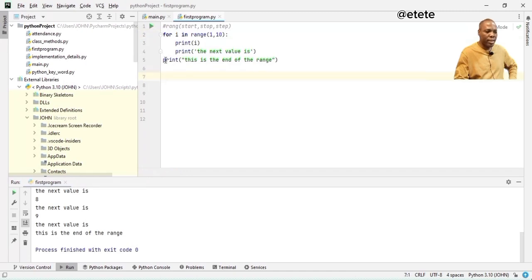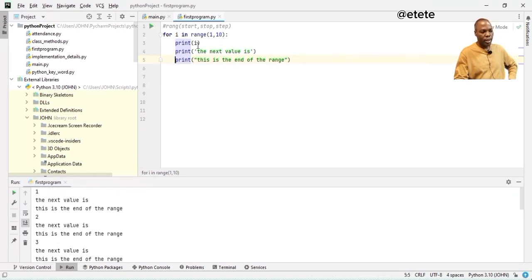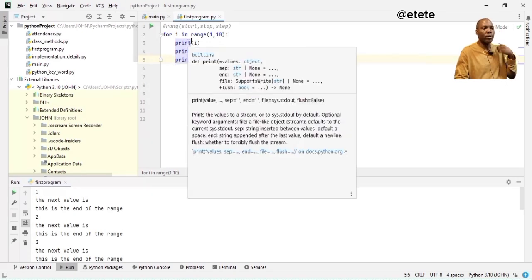Now, if I also bring this out like this, it means that for every iteration, these 3 things will have to be printed. Now, if I execute this, it's going to give me a different output. See, it will print out the first one, it will print out the value of i, which is 1, then it will print out the next value is, then it will print out this is the end of the range, before it will go to the next iteration. So that is what this indentation does. And this colon is just simply telling you that all these are the block of code that should be executed in the first iteration before it will go into the second iteration.